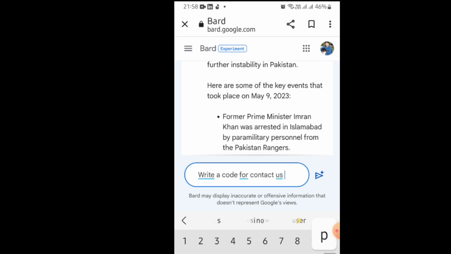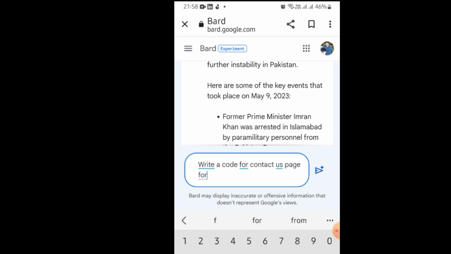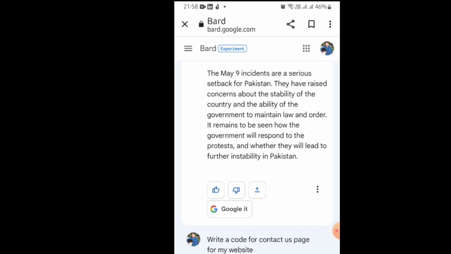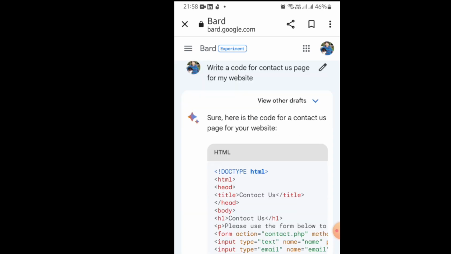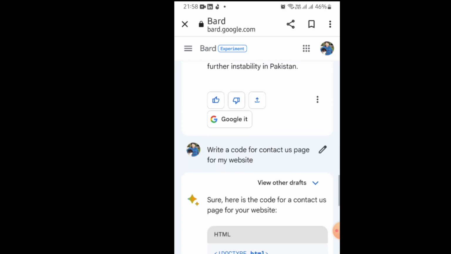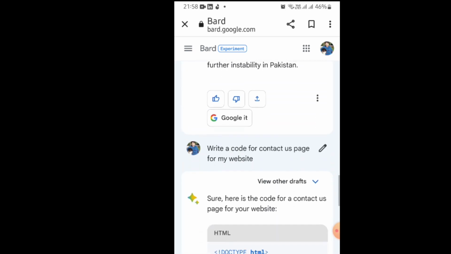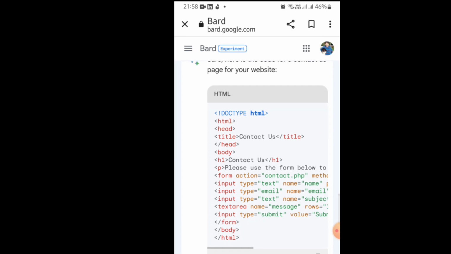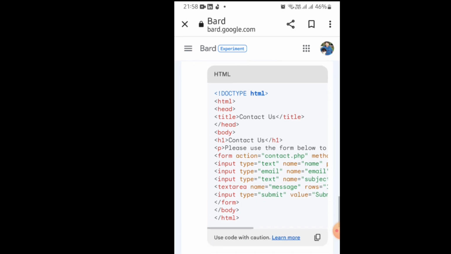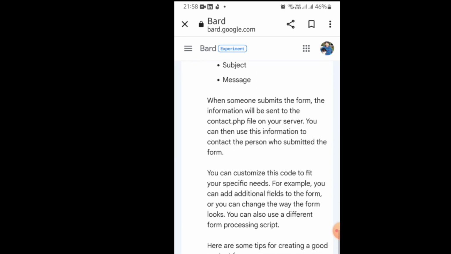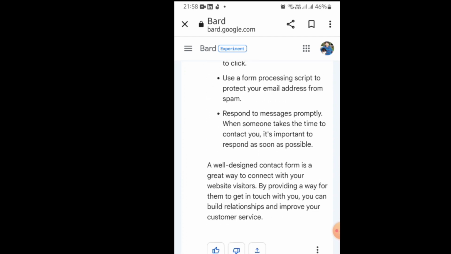If you are a software developer and you have some issues in writing code, you can take help from Google Bard or ChatGPT. I have seen that in writing code, ChatGPT is much more efficient compared to Google Bard. For example, I asked Google Bard to write code for a contact us page, and it wrote a simple HTML code for my website, and all the contents, name, message, subject, everything is shown here.